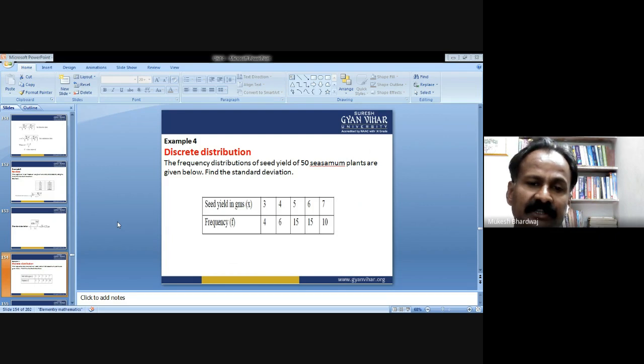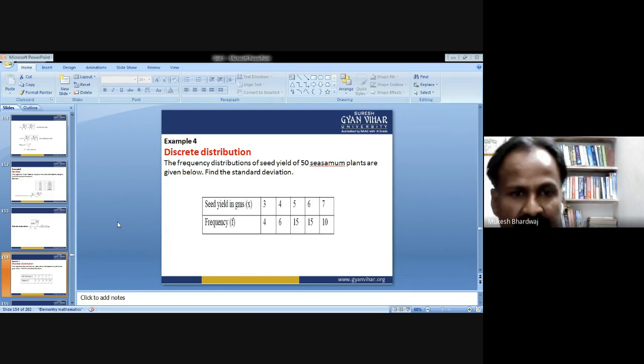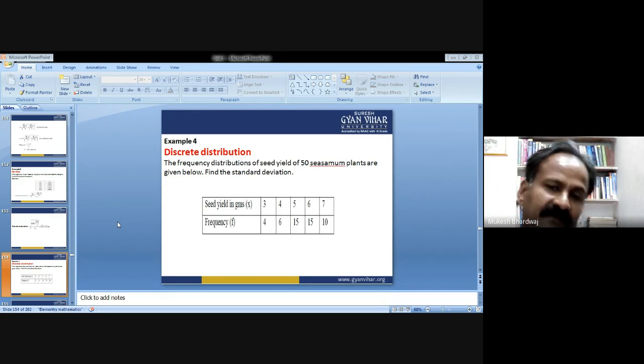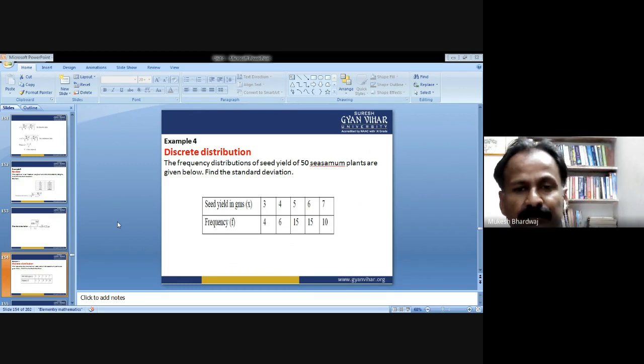When we add the frequencies, it comes out to be 50. So 50 observations are given to you. Now apply the formula for standard deviation.